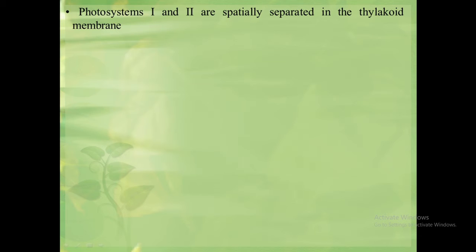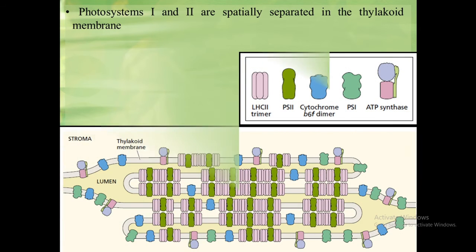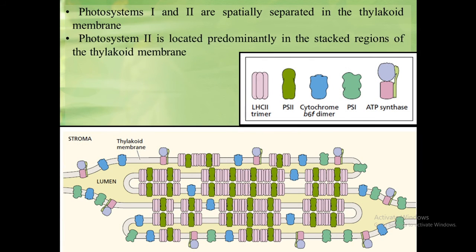There is a characteristic arrangement of all the photosystems and required proteins. Photosystem 1 and photosystem 2 are spatially separated in the thylakoid membrane.